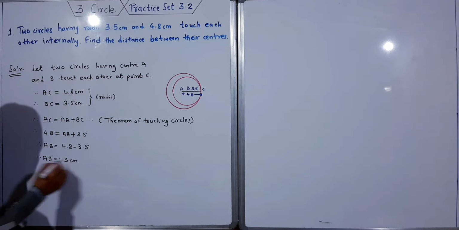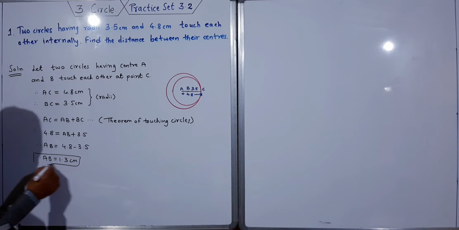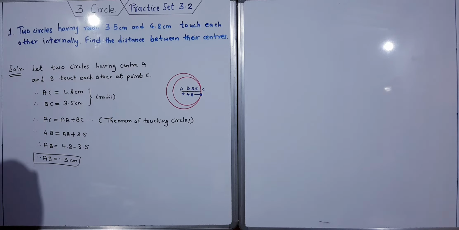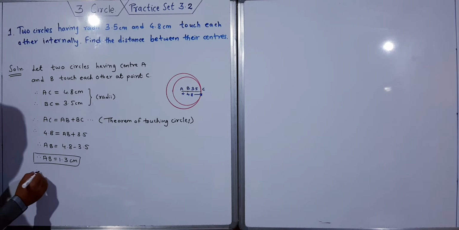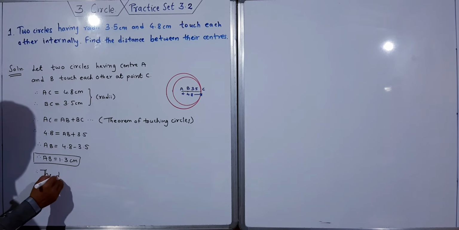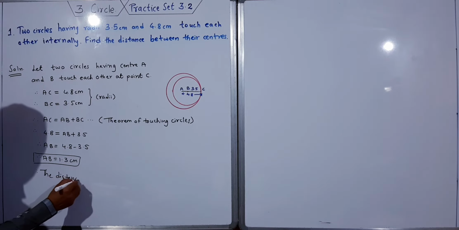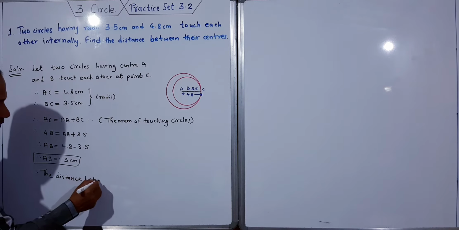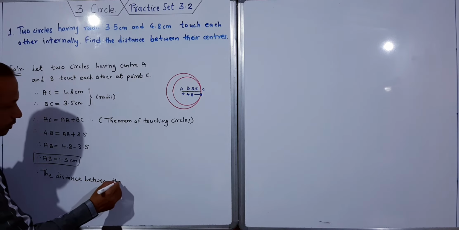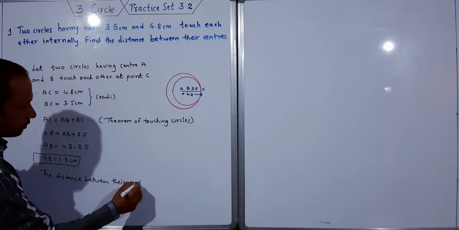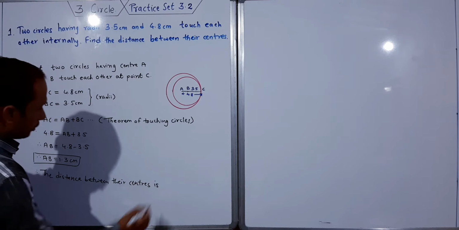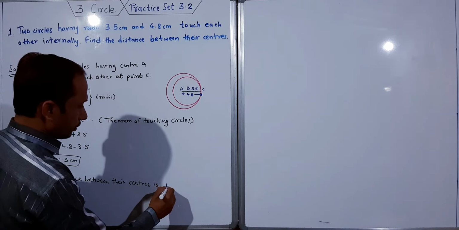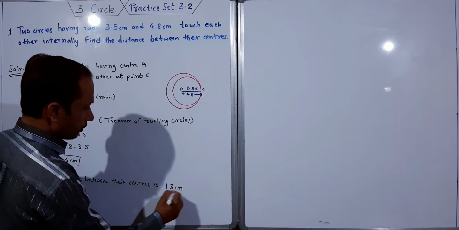So this is the distance between their centers. Therefore the distance between their centers is 1.3 centimeter.